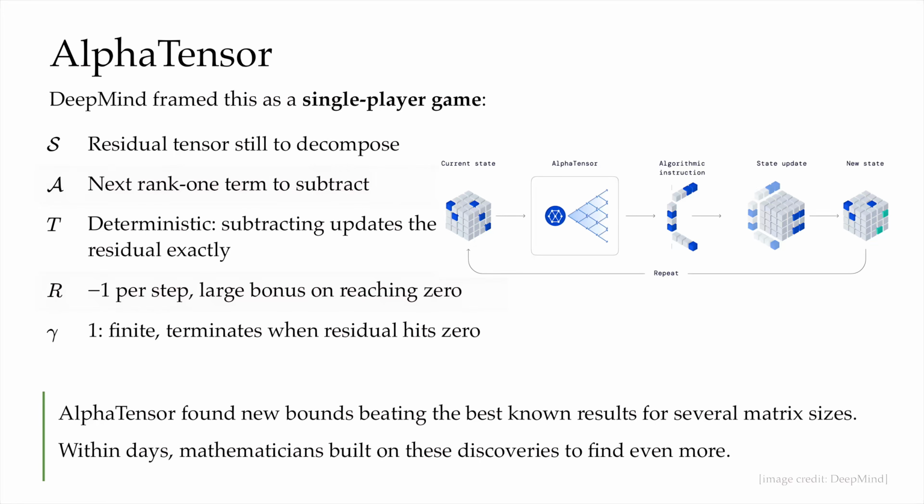So with this formulation and a lot of search in solving this RL formulation, AlphaTensor actually found new bounds that are better than the best known results thus far for several special cases. And the more remarkable thing is, within days of publication, human mathematicians actually built on the AI discovery. And the humans found even more improvements. And that is yet again RL helping humans discover new things, new ideas, in this case, new mathematics.